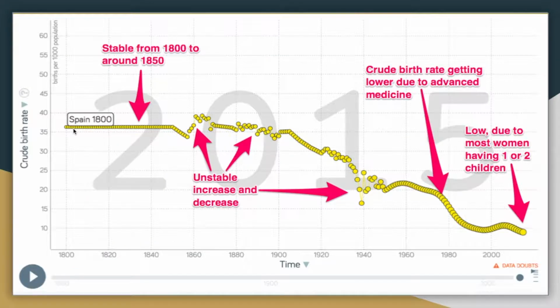Demographic trends. In the 1800s, the crude birth rate is high due to a lot of diseases and being unable to cure those diseases. Around here, the increase and decrease becomes unstable, and here it starts to get lower. Another unstable increase and decrease here, until here the crude birth rate starts to get lower due to advanced medicine, which leads to women having 1 or 2 children.